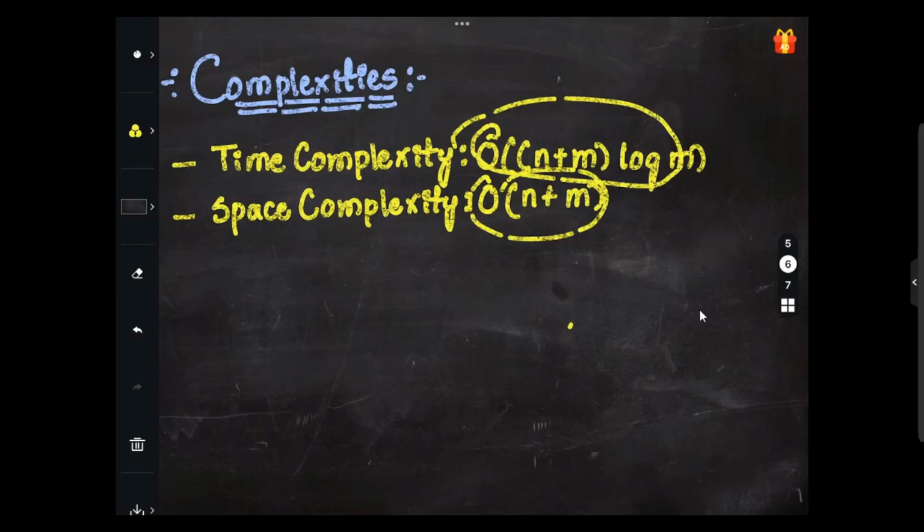So overall it would be big O of n plus m log m. For space complexity, we store up to 4m interval entries and auxiliary arrays of size almost equal to 2n. So overall space complexity is big O of n plus m. So the time and space complexity for the code that we'll be writing would be big O of n plus m log m and big O of n plus m respectively.